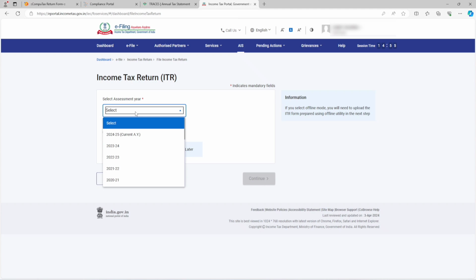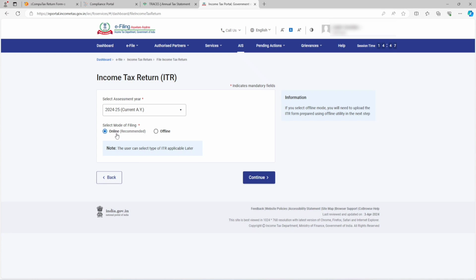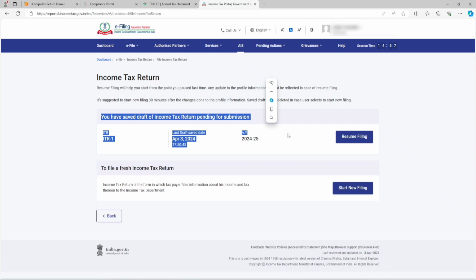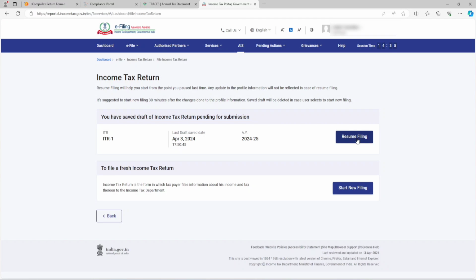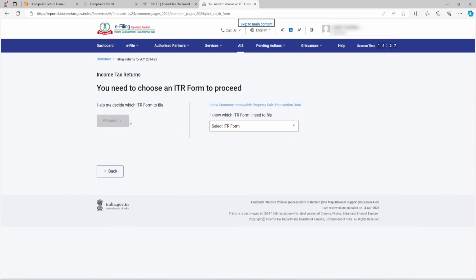31st March 2024 is the financial year, the assessment year is 24-25, and the current assessment year is also shown in the brackets. Online mode of filing is recommended by the department and by ourselves as well. So click on continue. If you earlier tried to file your income tax return in this financial year, it will show here as resume filing. Alternatively, you can start a new filing. After clicking on new filing, individual is automatically selected. Now click on continue.